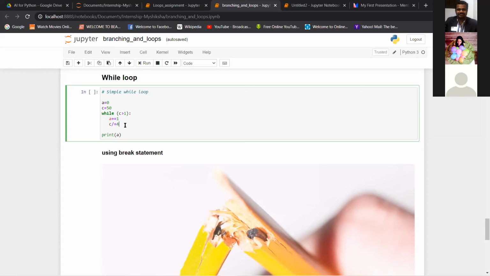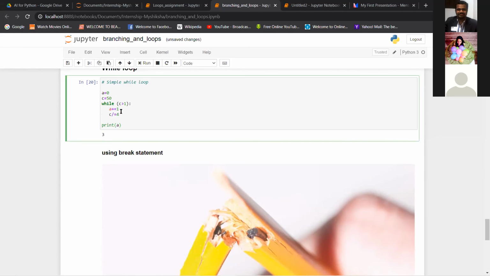Can you tell me how many times this loop will run? Simple mathematics, you can quickly see how many times it will run and when this condition will become false. Yes, exactly correct, Anisha. It will be 3 times, right? So first we'll just run this.